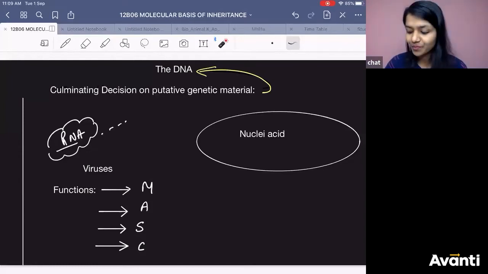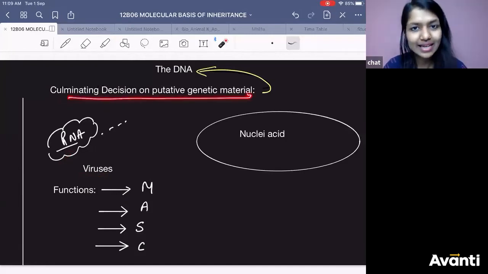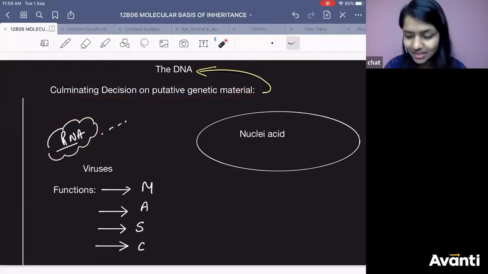Even now, in viruses and all, RNA is the genetic material. They don't have DNA, right? Most of the organisms have DNA as genetic material, and we consider DNA only as genetic material. The final climax decision is that only. But RNA can also be found in some of the viruses, and it can act as genetic material in them. Got it? So where do you get RNA? Think. In some organisms, viruses.